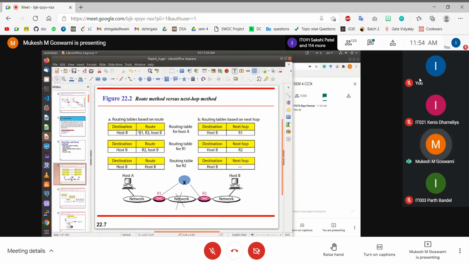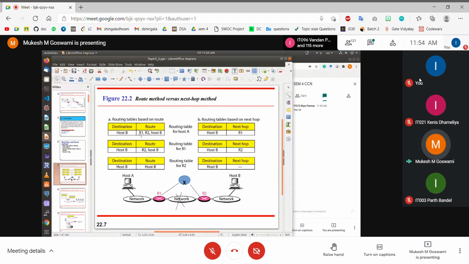So this is the entire route from A, right? First you have to send to R1, then you have to send to R2, and then R2 will in turn send data to B. So that is the entire route from A to B, right? So in the route-based forwarding method, we have to remember the entire route, and based on the entire route, we'll be forwarding this data to the next device.